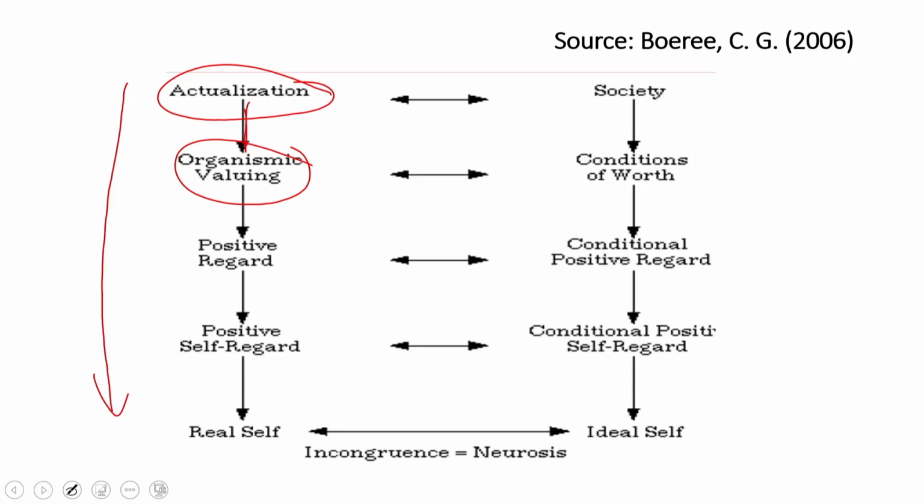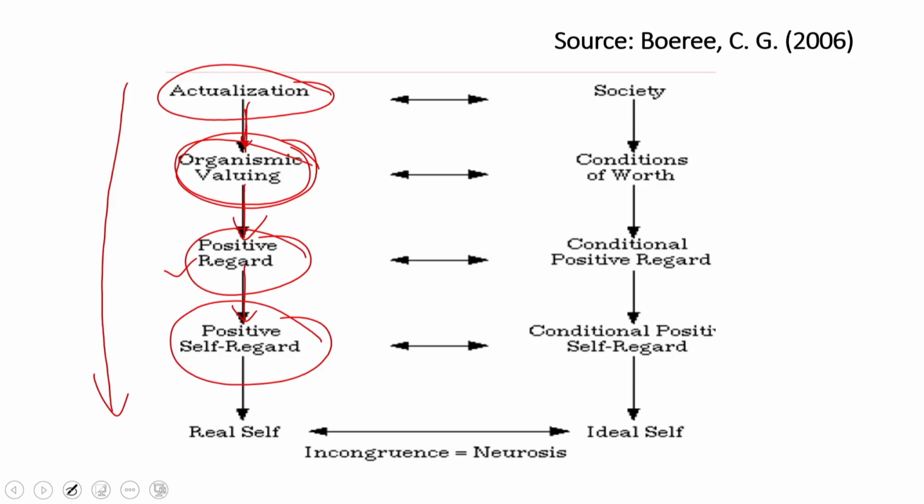So if one is in touch with actualizing tendency, organismic valuing will guide them to find the right kind of things in their life, the right kind of activities, and while pursuing those right activities, they are getting positive regard. No one is obstructing, no one is creating problems. They are getting love, affection, nurturance, there is no obstacle. Now if they get positive regard, automatically they will have positive self regard. If people are giving love and affection to you, automatically you will also have a positive self regard about yourself. We only question ourselves when others are saying negative things about us, so you doubt your self esteem.